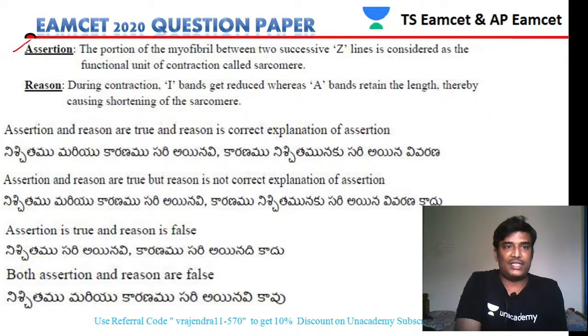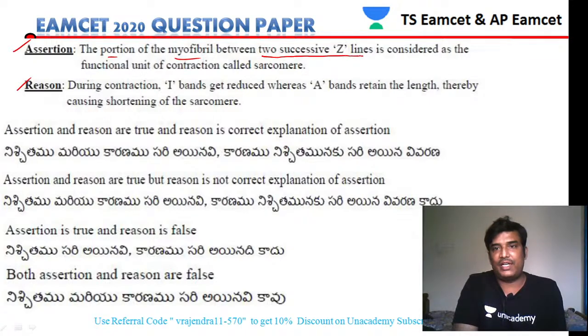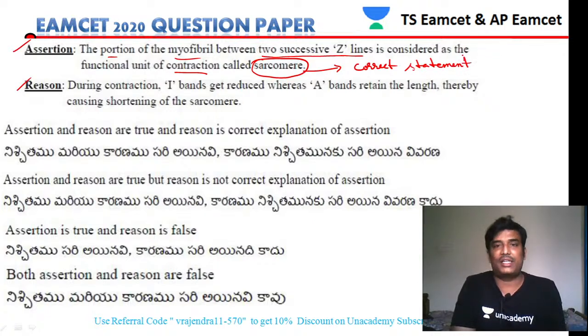So let us see the next question, an assertion and reasoning question. The portion of myofibril between two successive Z lines is considered as the functional unit of contraction, that is called a sarcomere. So this is a correct statement. Between the two successive Z lines, the unit is called a sarcomere. Then let us see the reason.